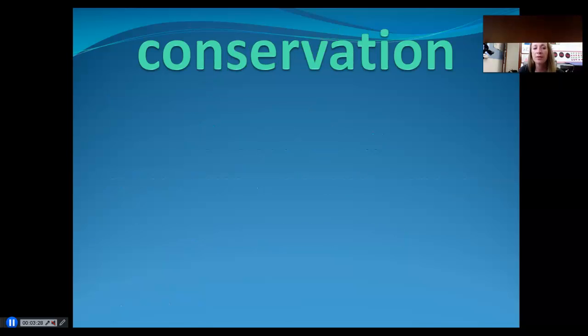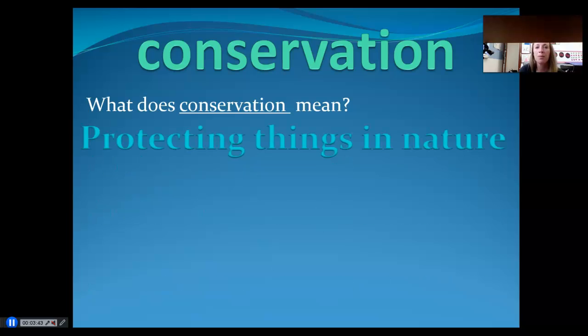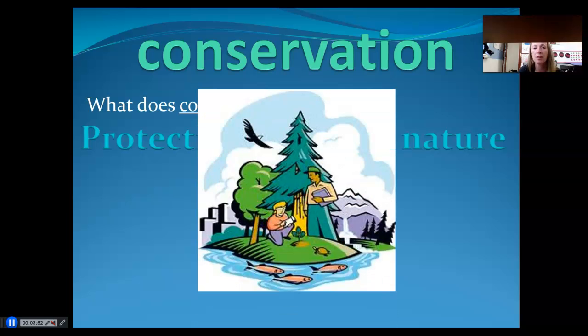Do you know what this word says? This word says conservation. Say conservation. Do you know what conservation means? The word conservation means protecting things in nature. So if I am conserving something, I am protecting it because it is in nature. So these scientists look like they're preserving nature. They're studying the plants and the animals.